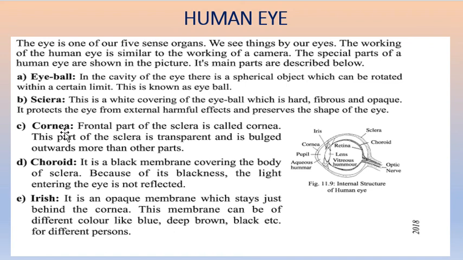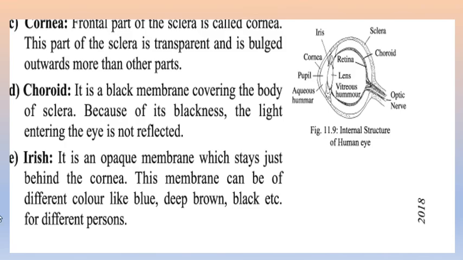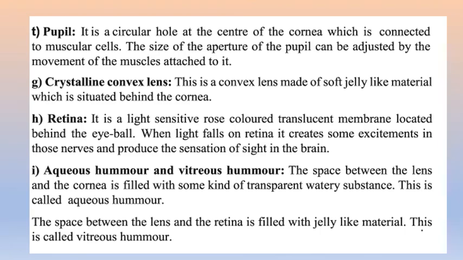So each and every part of the eye, you will try to memorize. Look, what I have explained just now, that description is written here. These are also given in your book. You can memorize from your book also.